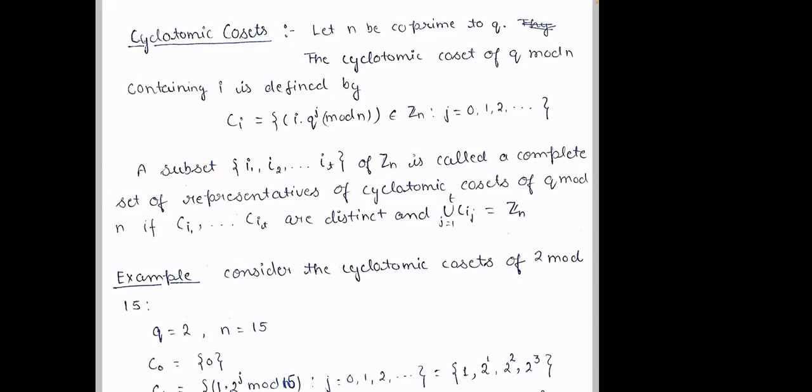We'll check how much we can go. So a subset. Please give some time for the definition. Yes, sir. So please try to understand. Ci is a cyclotomic coset. Don't worry about why this is defined. To make it more concrete.